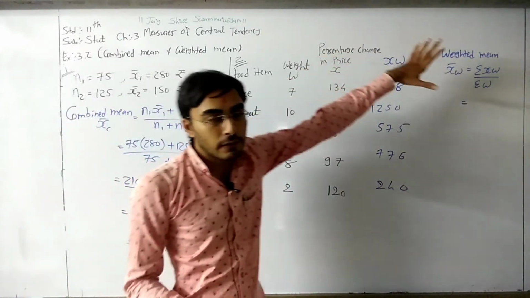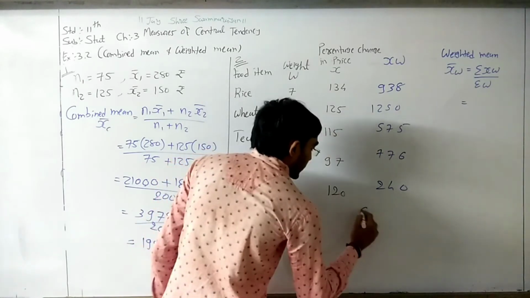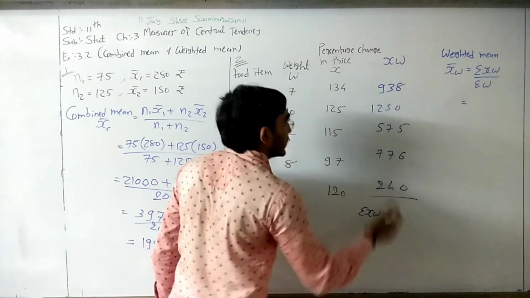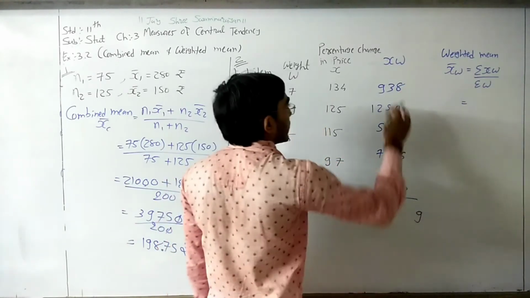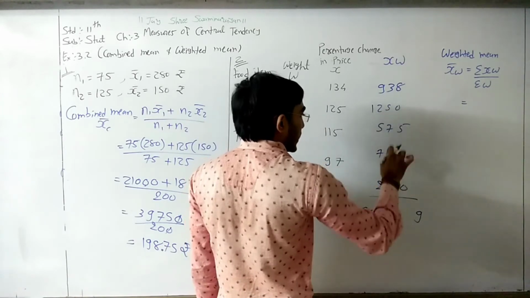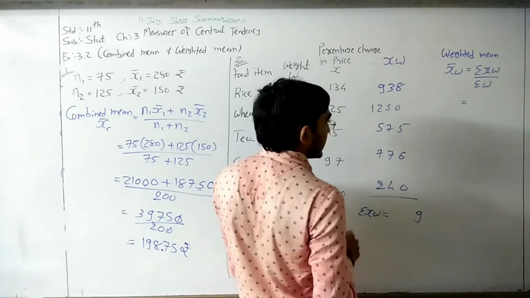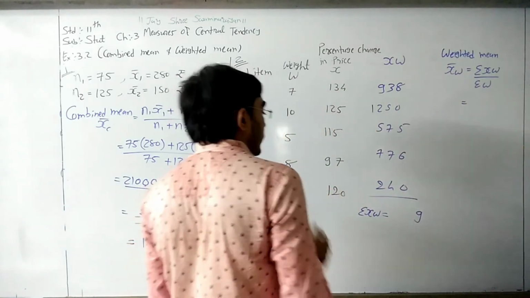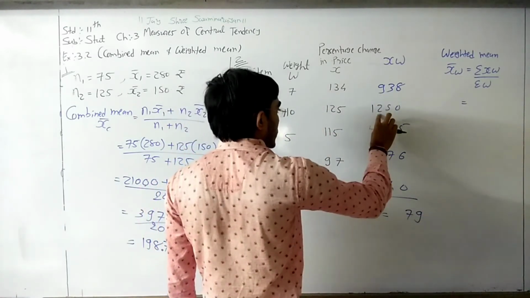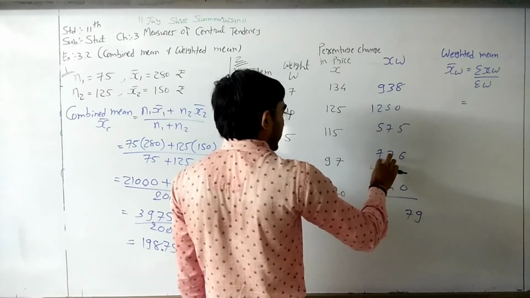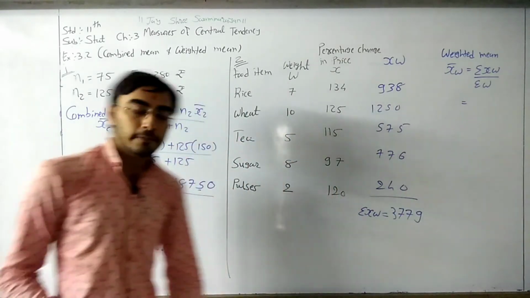Now in the formula, what we want? Sigma XW. So addition of XW we want. So just add here sigma XW. Find the addition. So 8 plus 5 13 plus 6 19. 1 remainder 4 plus 5 9. 9 plus 14. 14 plus 4 8. 8 plus 14 plus 4 18. 18 plus 9 27. Remainder 2. 9 plus 2 11. 11 plus 2 13. 13 plus 5 18. 18 plus 7 25. Plus 2 27. And 3 7s 1 9.